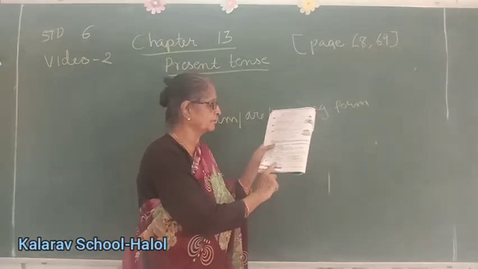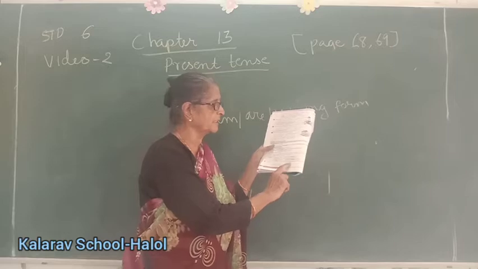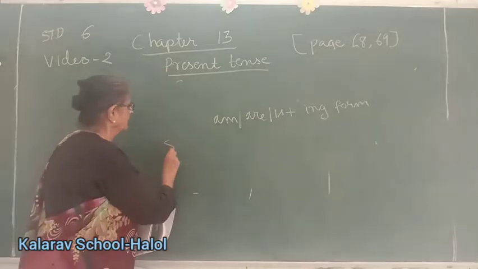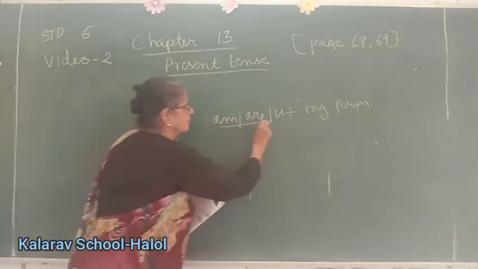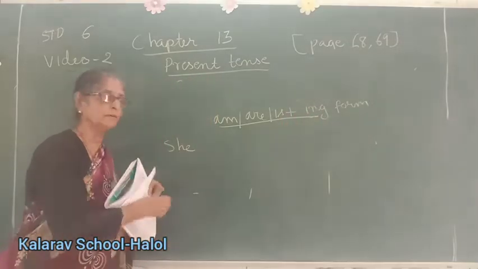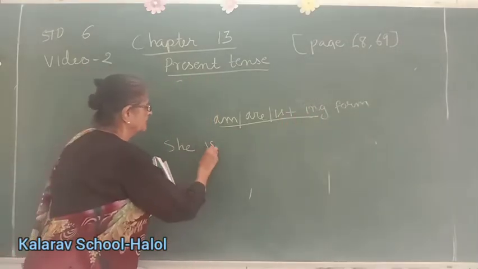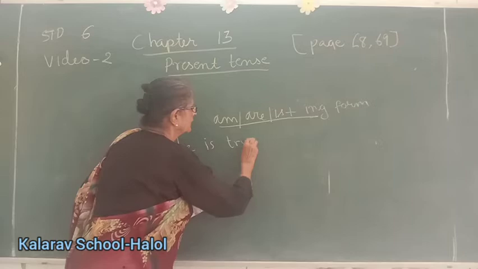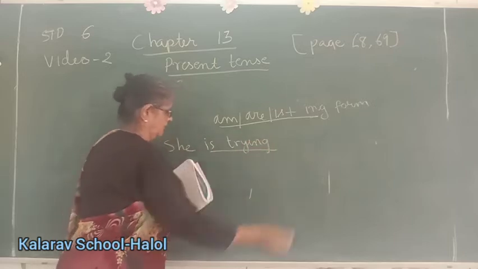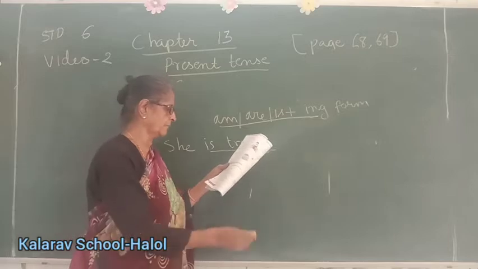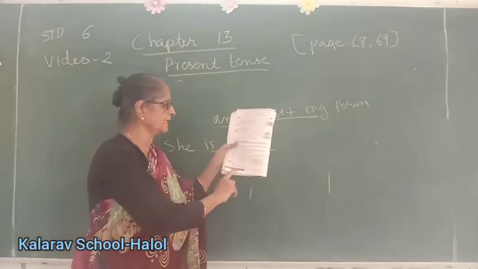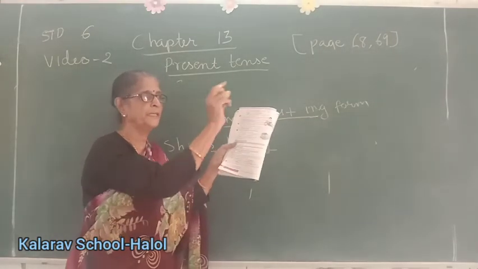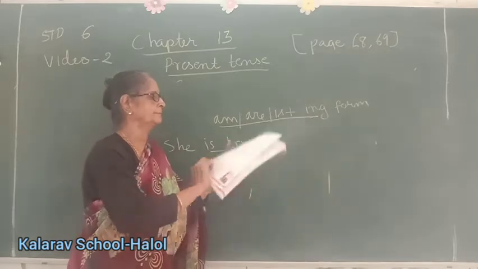Now fill in the blanks with verbs given in brackets after you change them into the present continuous tense. Now they have given us she. We have to use is, am, are plus the ing form of the verb. So with she we will use is. Trying. Try, main form of verb, trying. She is trying her best. Next, the man is driving a car. It is man, so he is. He, she, it is. Done.